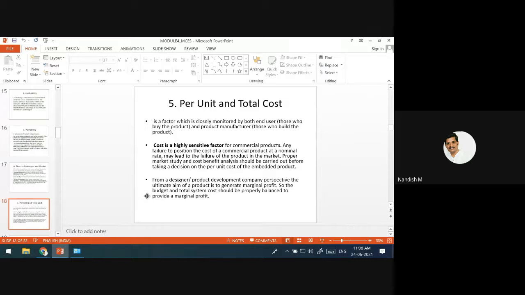But now in 2021, in this situation, you cannot imagine that only your product will be there in the market. Many of the companies will have the same idea and they are going to develop. That is why with the minimum profit, you have to keep the cost. It is the time to market, and also the cost will define the success of any product.